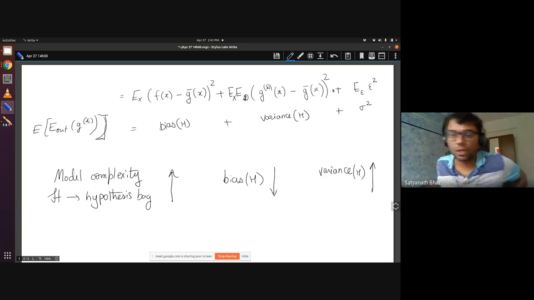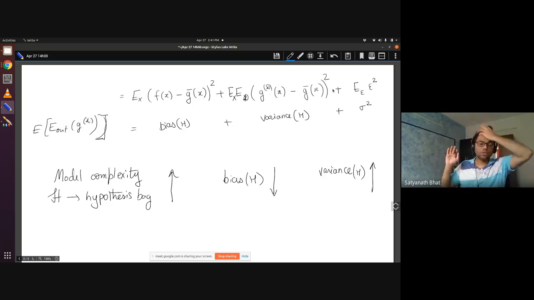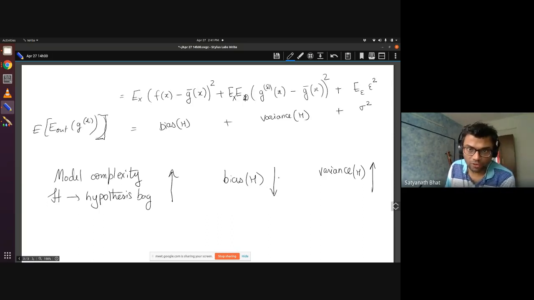So this is the key step. If you are choosing, let's say, a very complicated model, like a state-of-the-art neural network, what you will get is very low bias. The bias is like, what is the average hypothesis, how well is it able to fit your problem. This will come very low. But it will increase the variance. Okay, so let me just also add some of this as well.